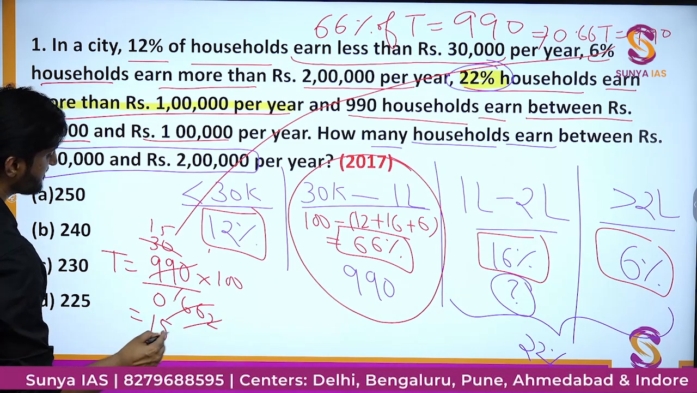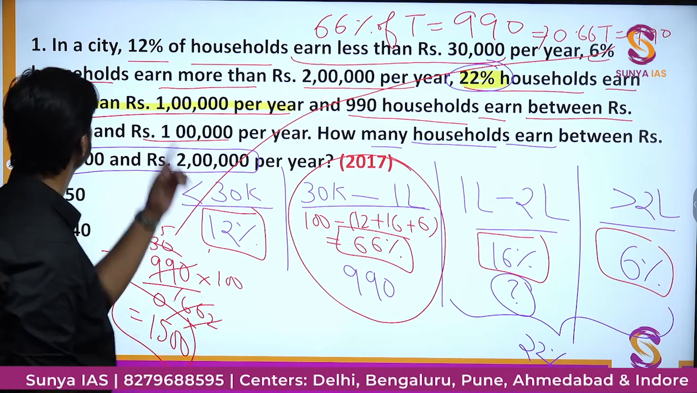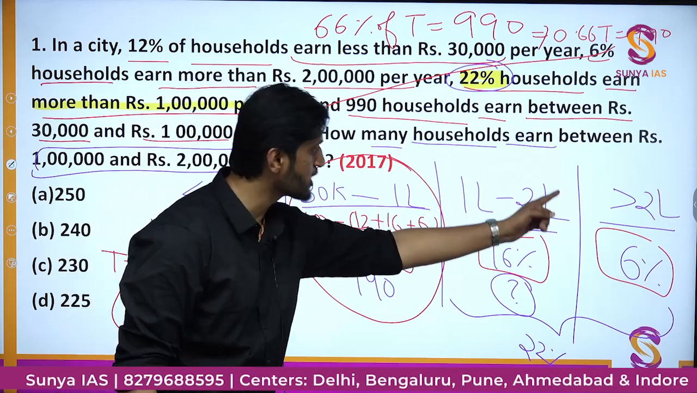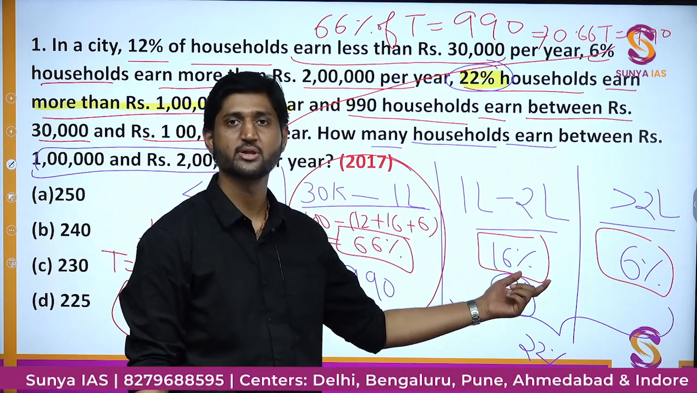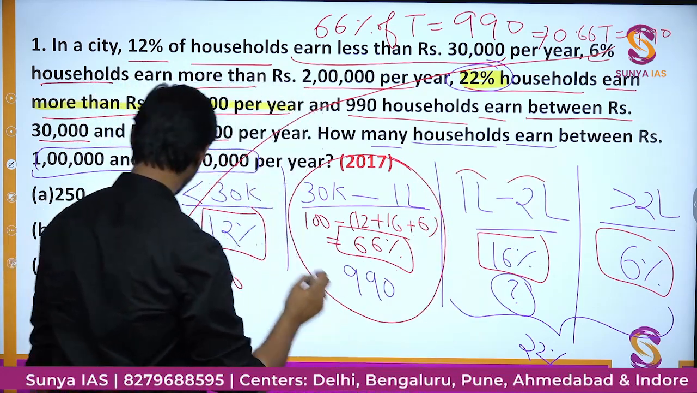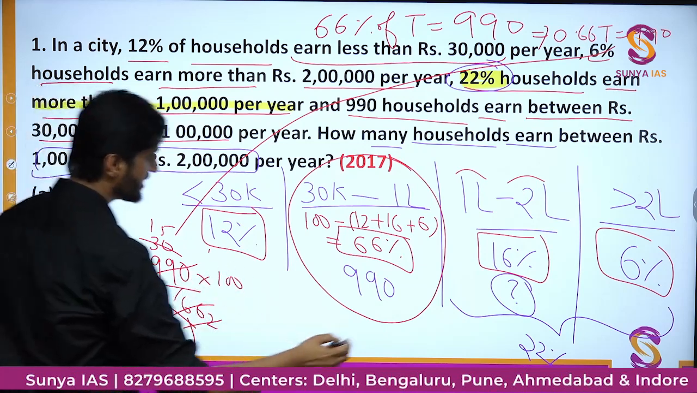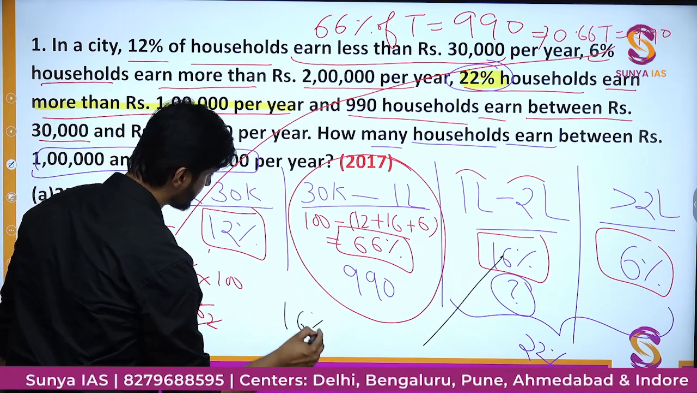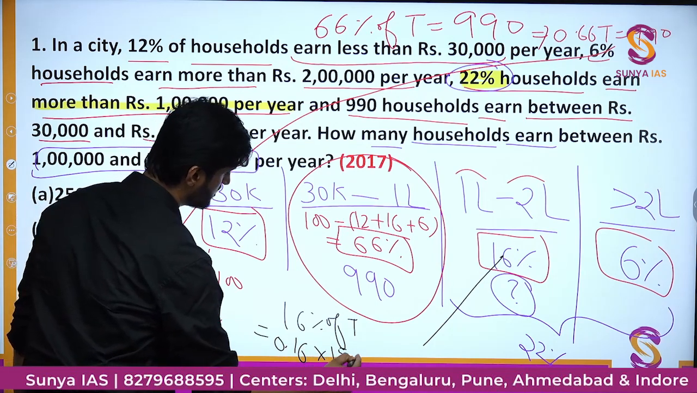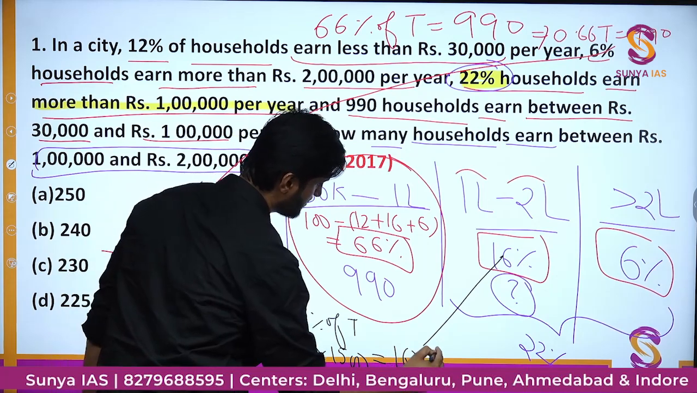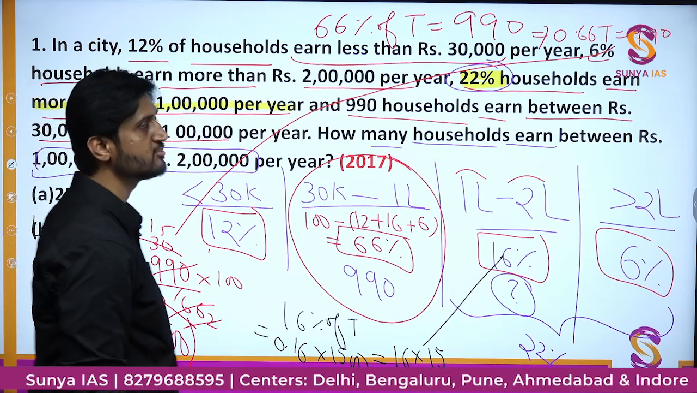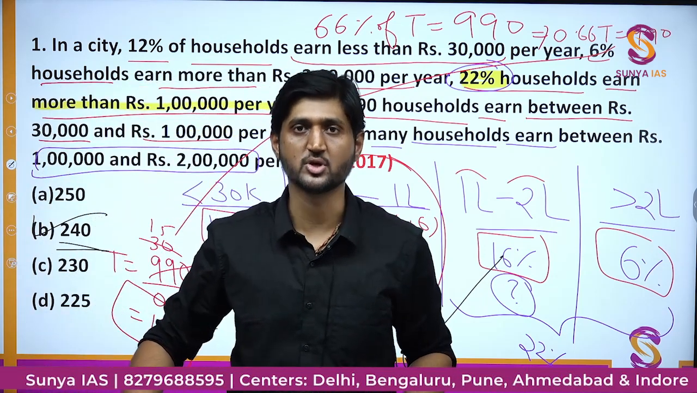So overall we are going to have 1500 households in this particular city. Now out of the total households, how many of them fall actually in this category? Only 16% fall in this category. And so the number of households which earn between 1 lakh to 2 lakh are going to be 16% of T, that is 0.16 into 1500, and that would be nothing but 16 into 15, and that figure comes out to be equal to 240. That is option number B would be the correct option here.